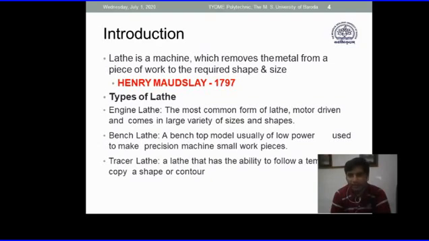That is, it copies the shape put in the template, and the feed of the cross slide as well as the longitudinal slide is in accordance with the shape of the component to be copied and generated.